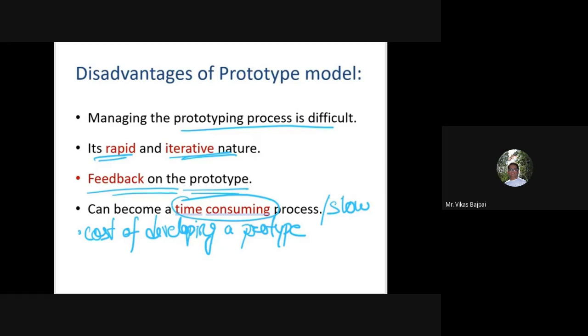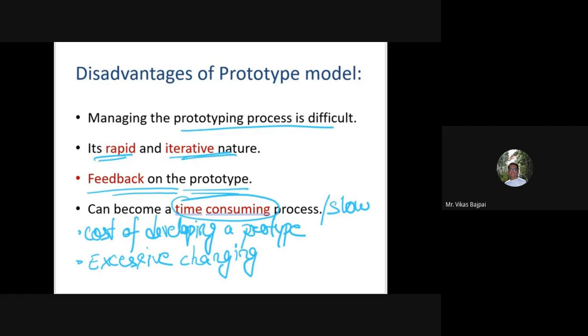Now, if my end user is encouraging excessive changes, then also I'm entering into trouble, just because my budget will run over budget, right?